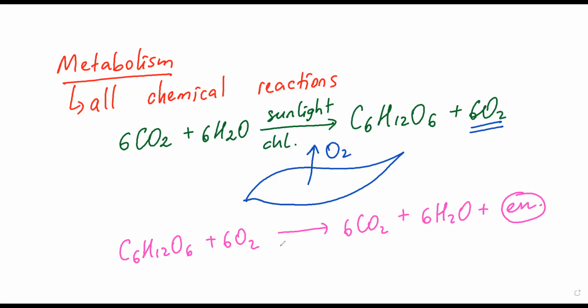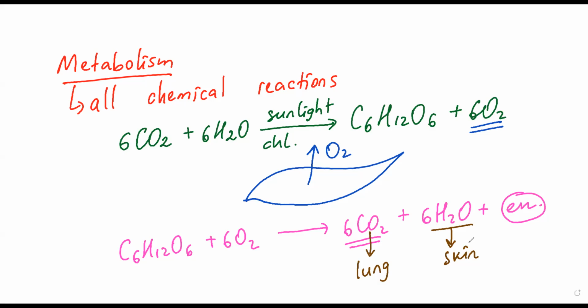And if living things like humans release carbon dioxide, you know that we send carbon dioxide out through the lungs. So this is also an example of excretion. Or if I remove water through the skin by sweating, this is another example of excretion. So excretion, don't forget, is the removal of metabolic waste, unneeded waste.